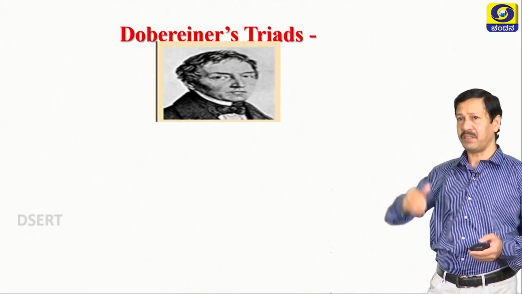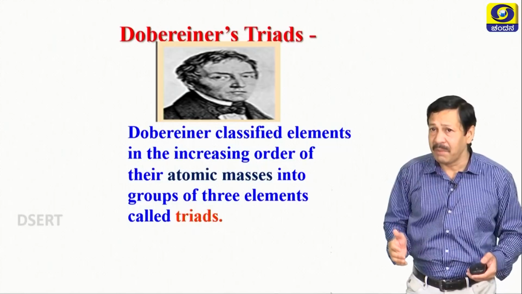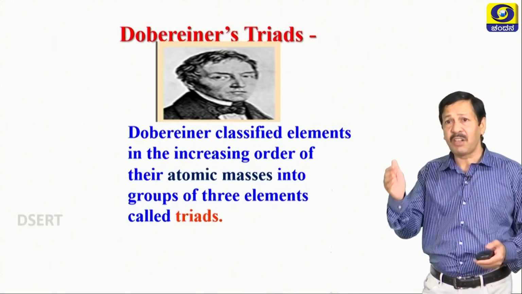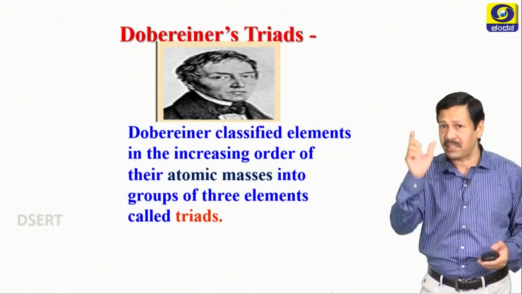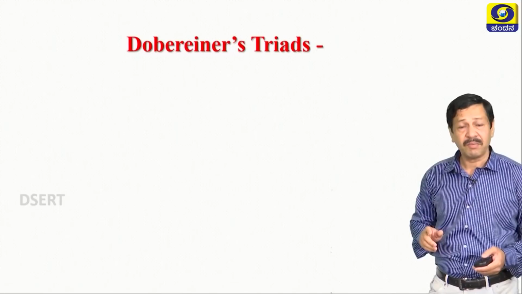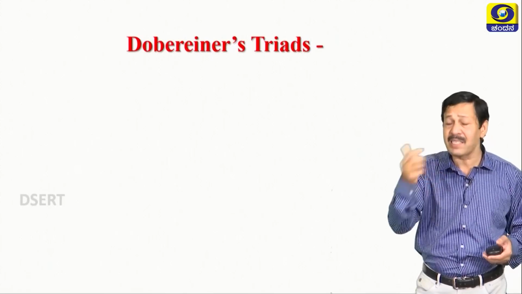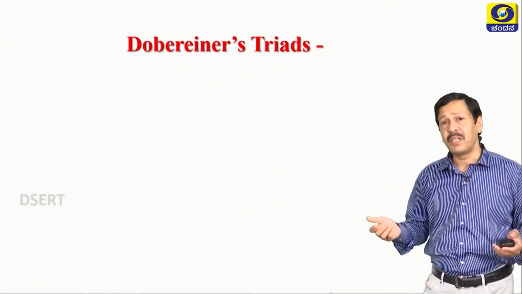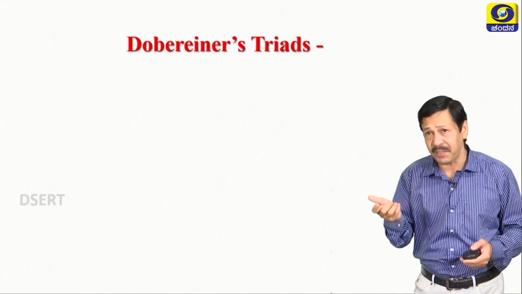Then Dobereiner. Dobereiner classified the elements in increasing order of their atomic masses into triads, that is, groups of three elements called triads. William Prout suggested you can use atomic mass as a criterion, and from then onwards people started to use it as the basis for their classification.